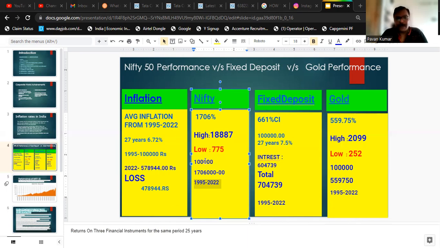If I add that 9 plus 1 lakh, it will be 10 lakh 8,000 rupees approximately. That is the difference. That is how inflation plays on your money.